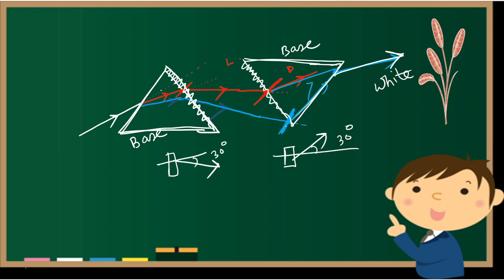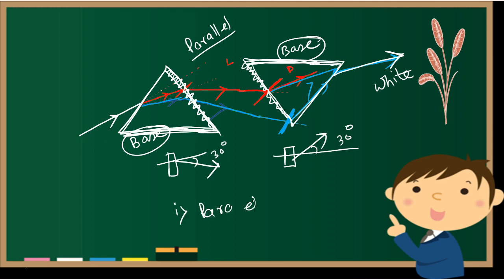They are parallel. So if we make an arrangement like this, both the bases and sides are parallel.